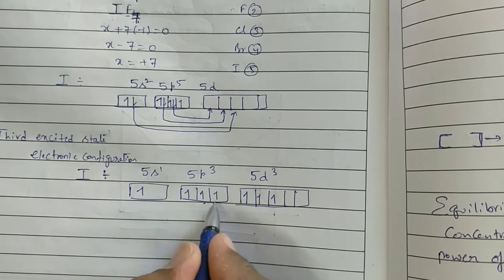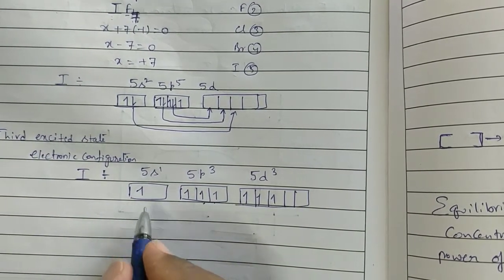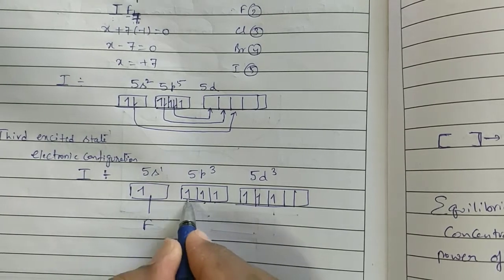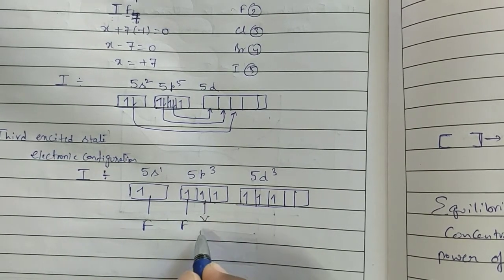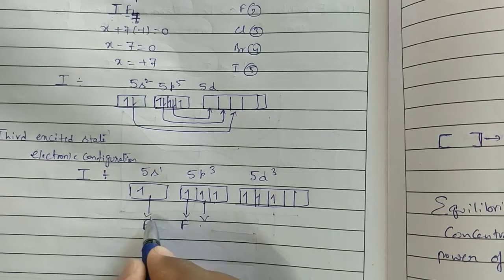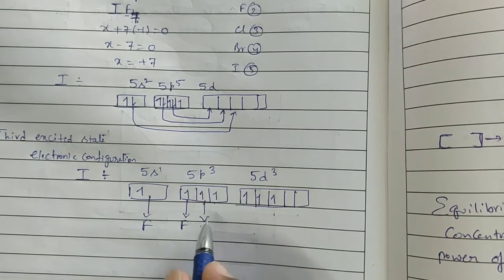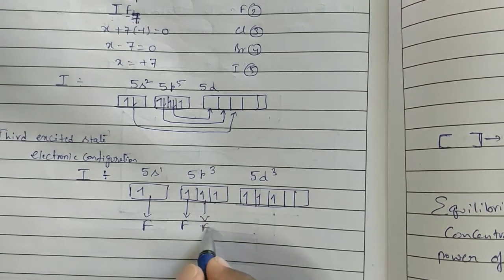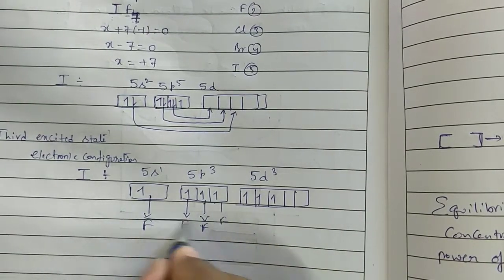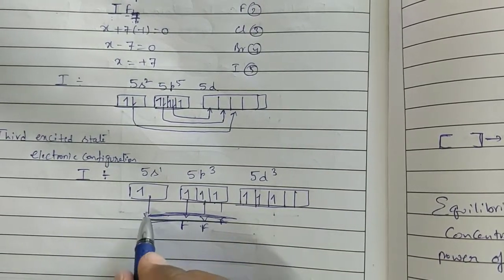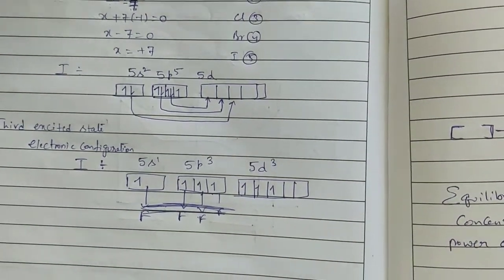One, two, three, four, five, six, seven. With this, one fluorine atom is bonded with each of these. This will undergo sp3d3 hybridization. It won't bond directly with the fluorine atoms; it will first undergo sp3d3 hybridization.